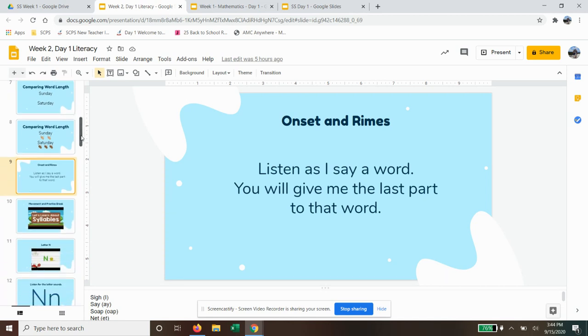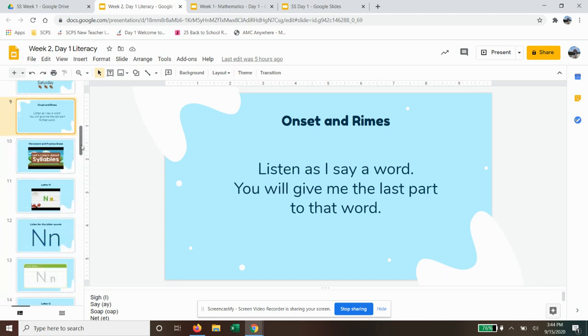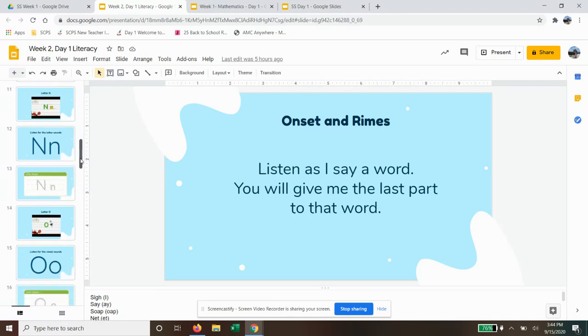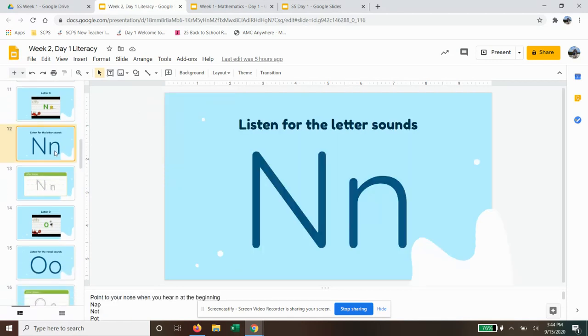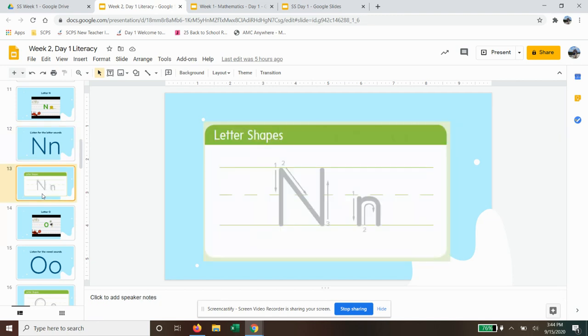Then we discovered the sound of the letter N and how to write the letter N. So you go from the skyline to the plane line, back up again, do an angle down to the plane line, and then back up again. For the lowercase, you start below the line, you start down, and then you go all the way up. You touch the road, and then you go all the way down to the plane line.